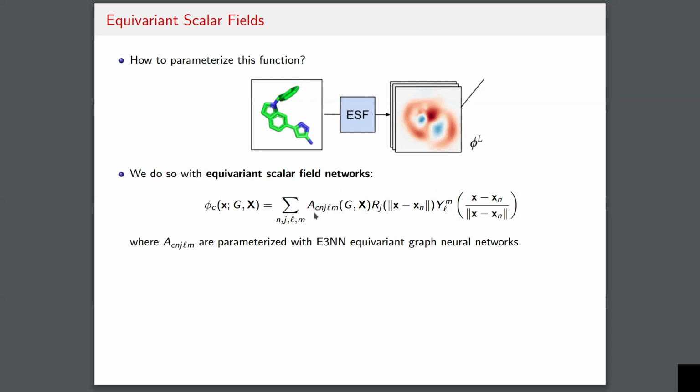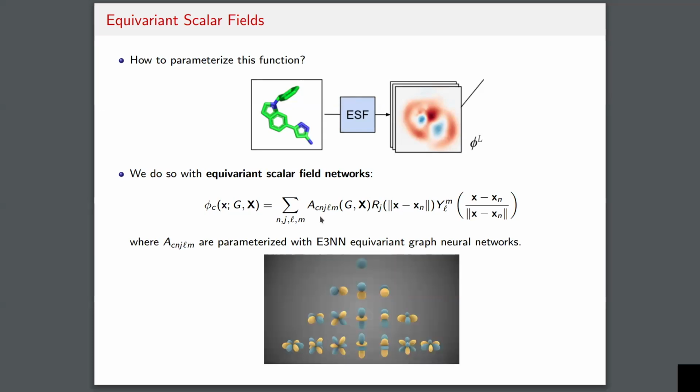So you can think of this as building up the scalar field atom by atom, where around each atom you have some function parameterized in spherical coordinates, which is given by the spherical harmonics as well as the associated coefficients with those basis functions. And then we're just going to sum over all of the atoms, right? So when you sum over all of the atoms, you will get a scalar field that looks something like this, where each contribution melds in with the contributions from the other atoms, and you just have this nice global scalar field for the molecule.